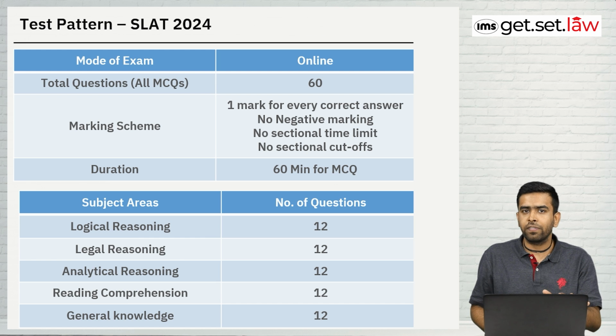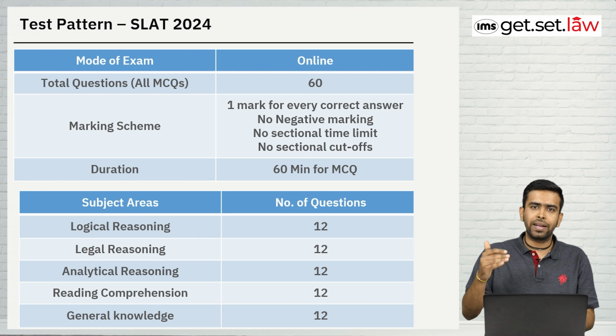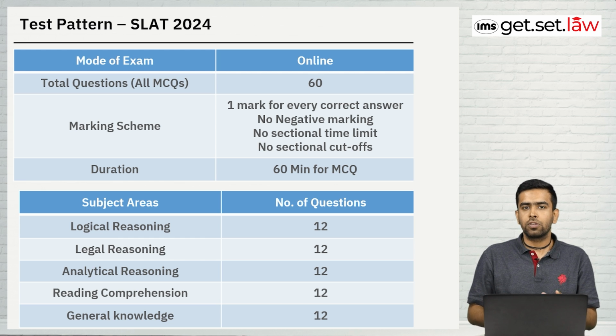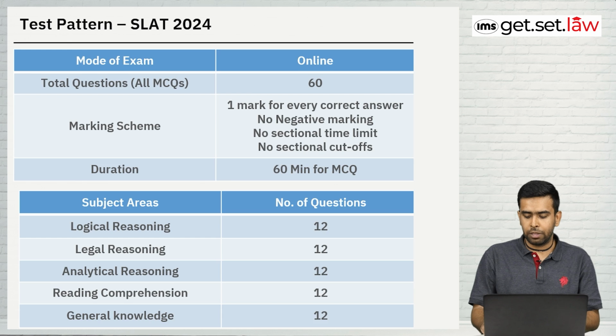And all 5 subjects are divided into 12 marks. So every subject has 12 marks, and that is how 12 into 5 is 60. So this is the bifurcation of the syllabus.